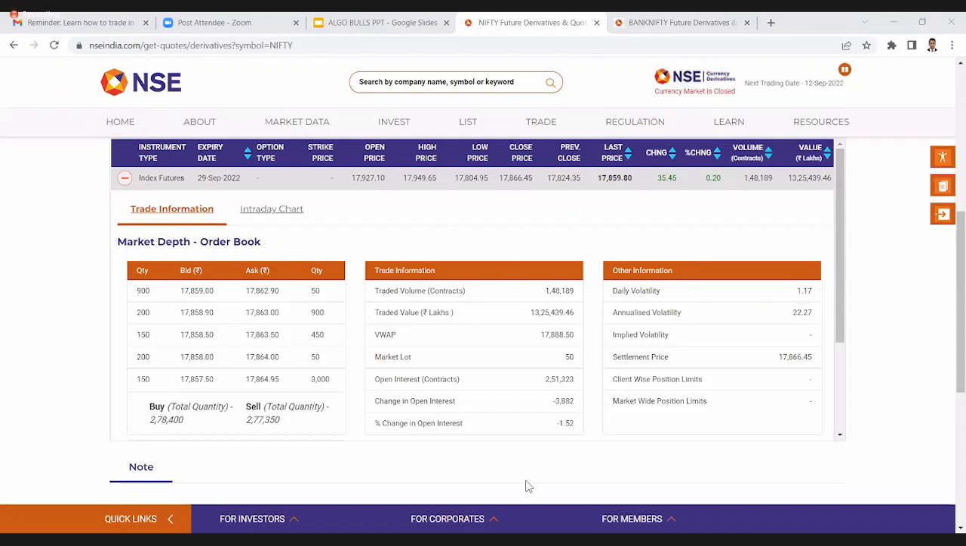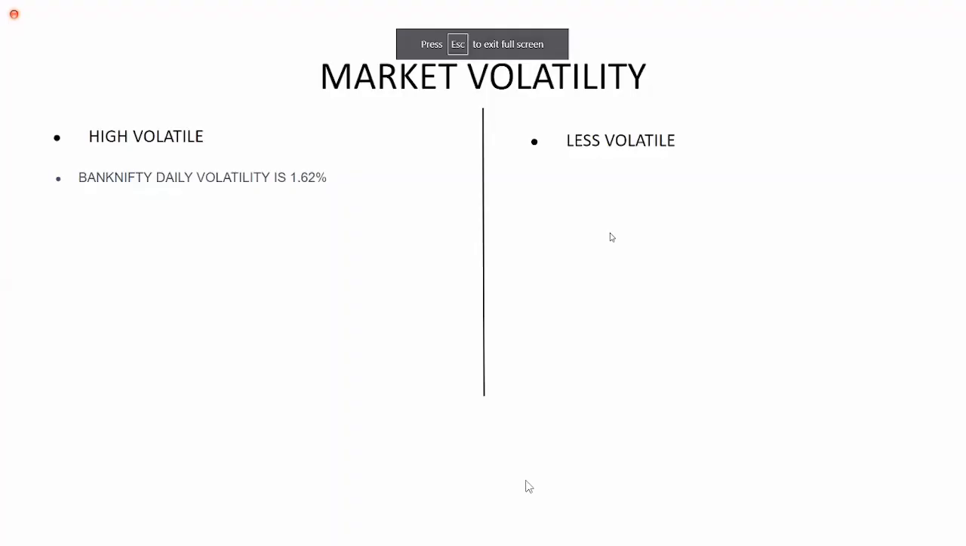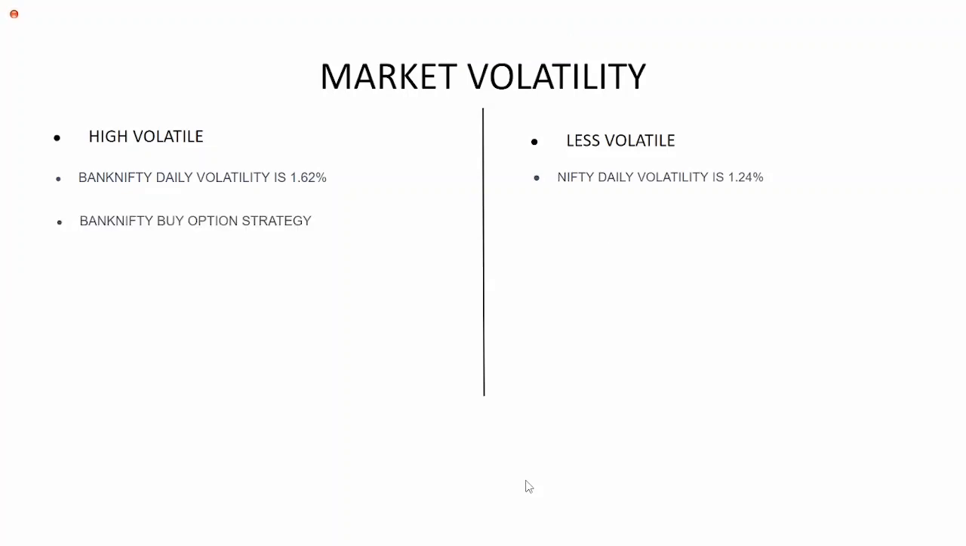So now we have to be smart traders in the market. We are looking at market condition. Here we know that Bank Nifty is high volatile and Nifty is less volatile. So what we will do, we will plan a buy option strategy in Bank Nifty because Bank Nifty is already high volatile, and we will plan a sell option strategy in Nifty. So this is the hit ratio that our team will explain.